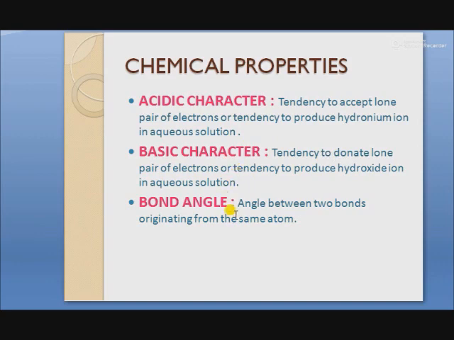Next is the bond angle. Bond angle is the angle between two bonds originating from the same atom. For example, in case of NH3, here three bonds are formed by the three hydrogen atoms and which are originating from the same nitrogen atom. The angle between two bonds of two hydrogen atoms is called bond angle.